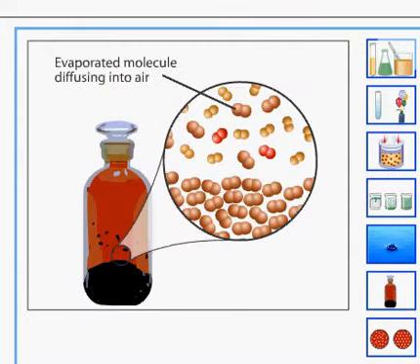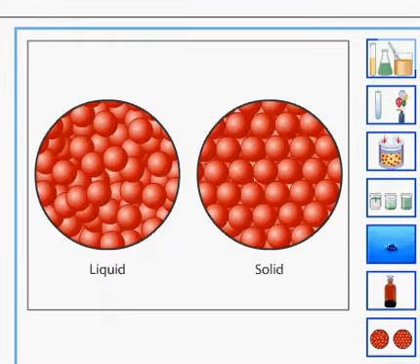Liquids can vaporize to form gases. Boiling or evaporation occurs when individual molecules gain enough energy to break their surface tension attraction. Liquids can freeze to form solids if cooled enough. This occurs when the molecules that are randomly moving in the liquid slow down enough to form ordered arrays.